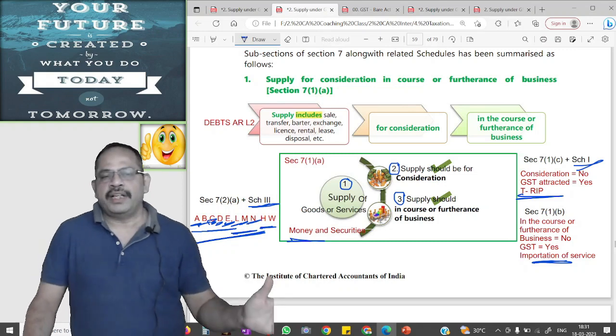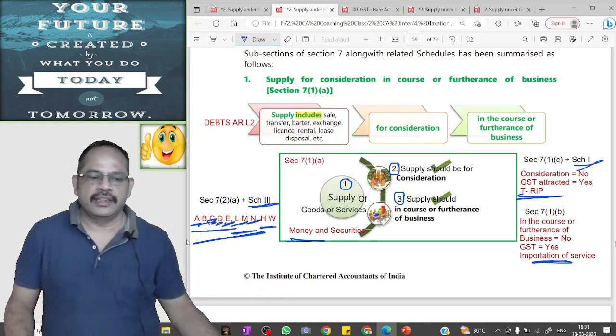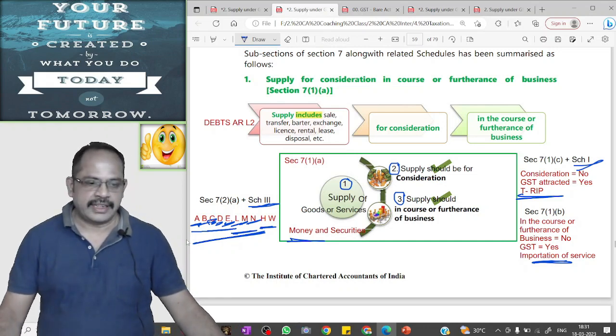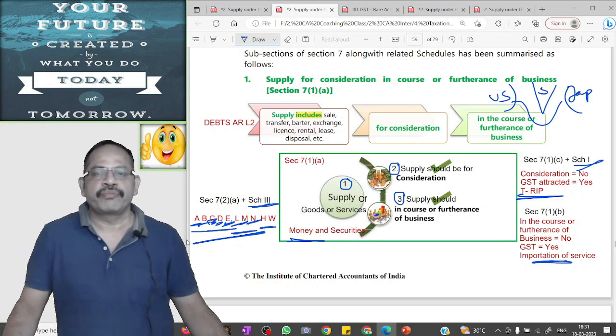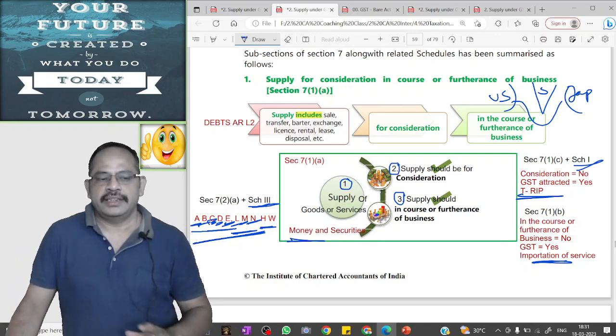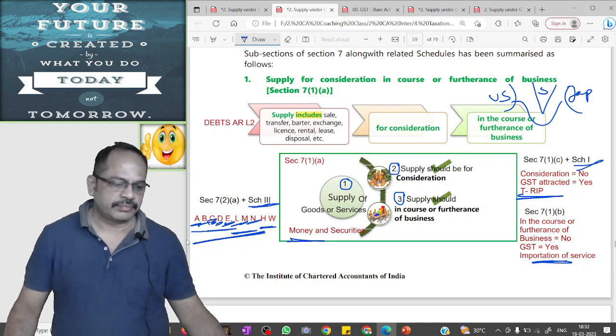N. Supply from one non-taxable territory to another non-taxable territory. For example, there is a supplier in India. He procures some goods from a supplier in the US and he requests the vendor to make supply to his customer in Japan directly without entering the goods into India. It is not a supply, it is not the taxable event and GST will not be attracted.